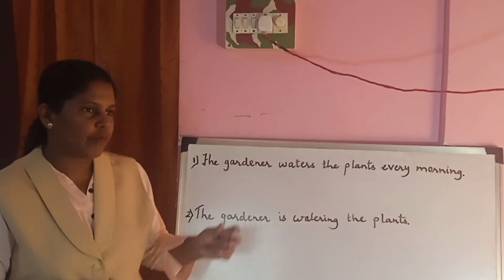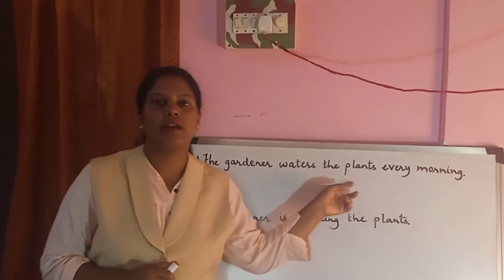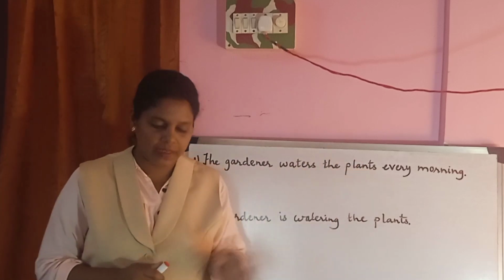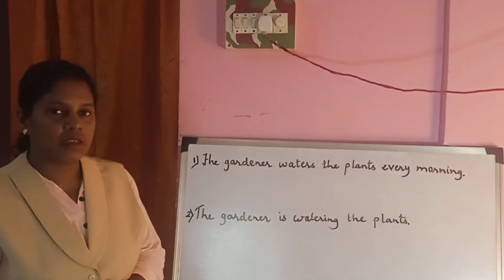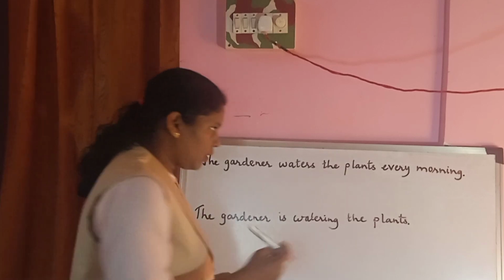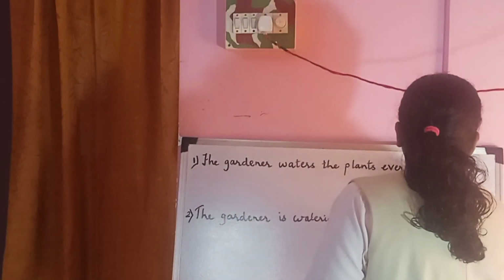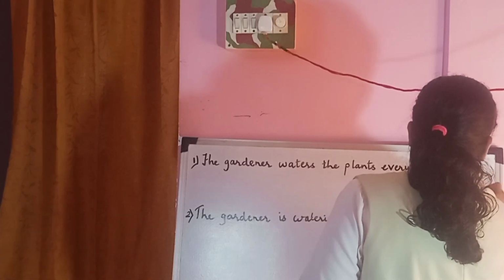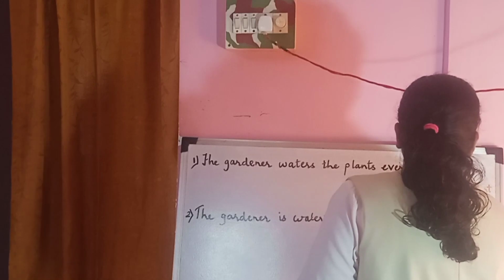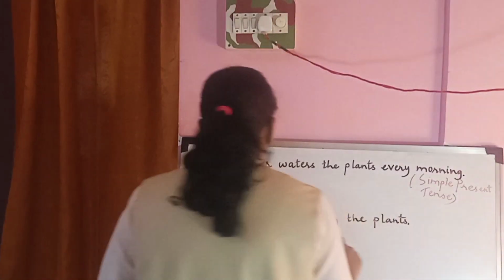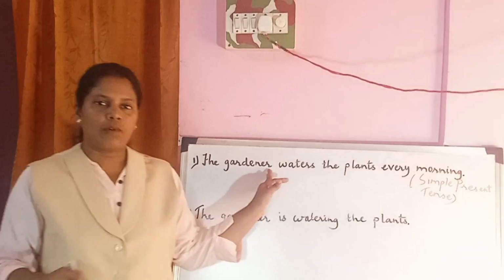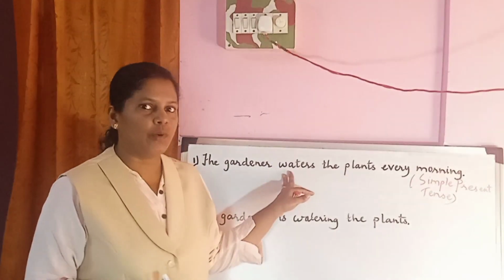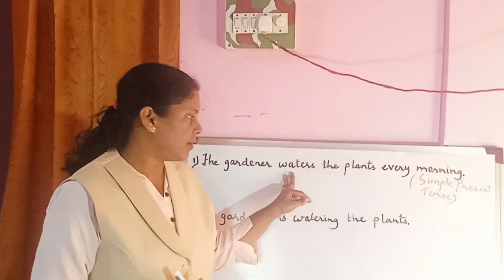Now when I say the gardener waters the plants every morning, this sentence is in the simple present tense. I have already covered different tenses in my previous video. If you want to learn, you can go and check there.